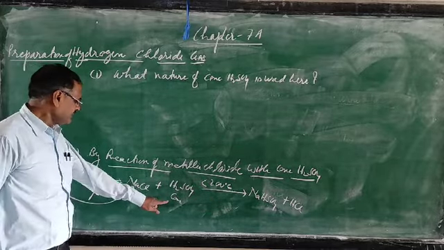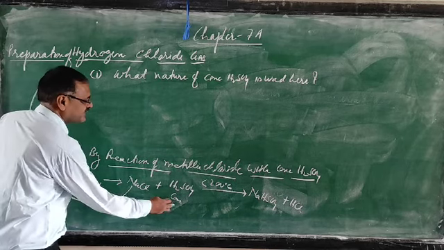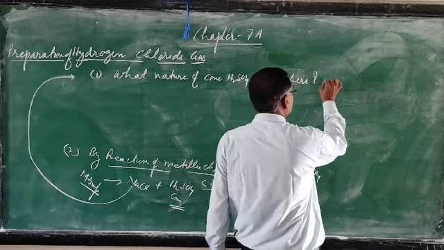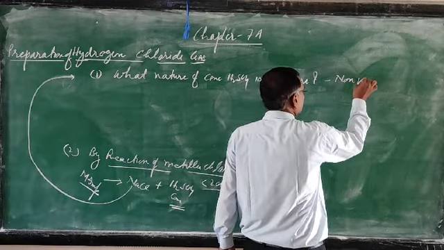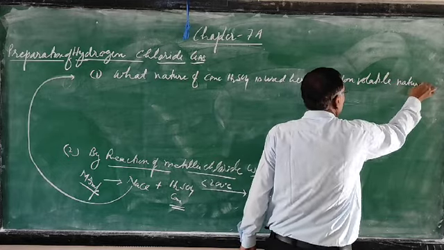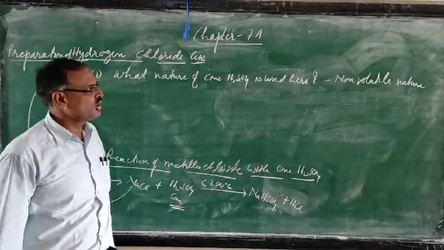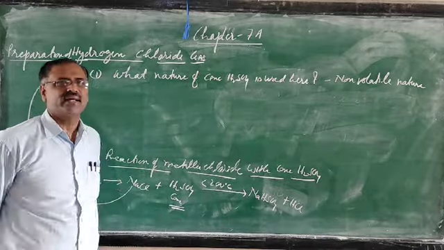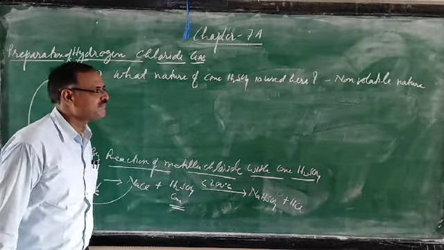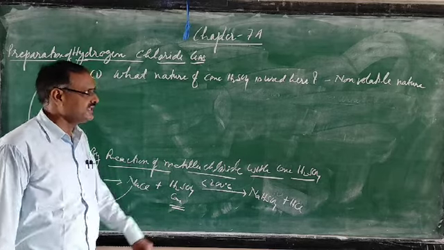So what will you write? Non-volatile nature. Don't write "concentrated", I have already written it. Many natures of sulfuric acid exist: oxidizing nature, non-volatile nature. We will discuss them afterward. For this reaction, remember non-volatile.